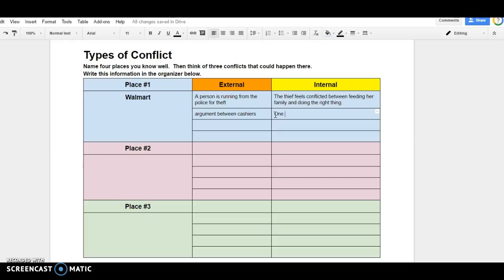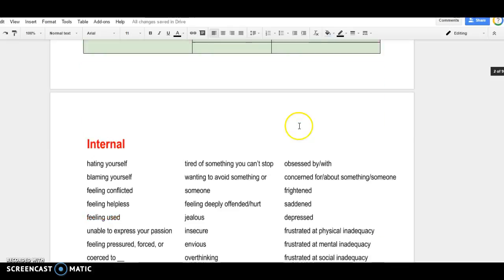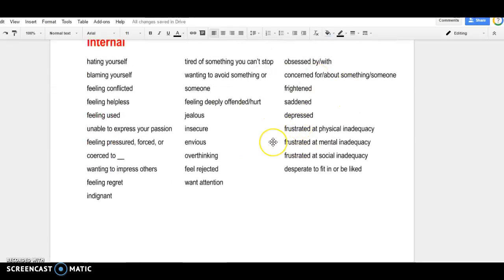She feels insecure. Here's a list of internal problems that people have that make them act in certain ways. A really important one is insecure. This means not being sure about yourself. Not being sure sometimes makes you do things like bully others, or it might make you fight with others.